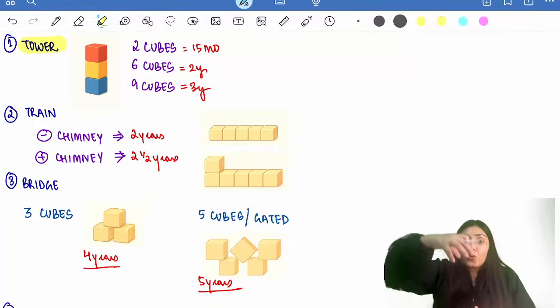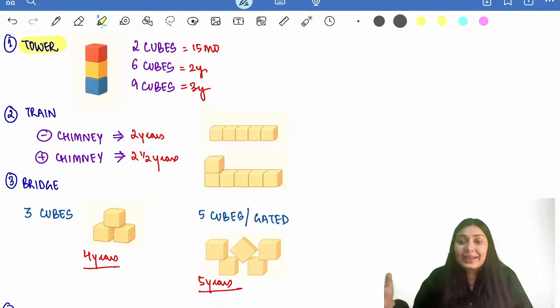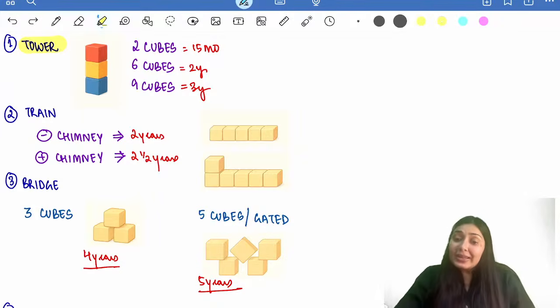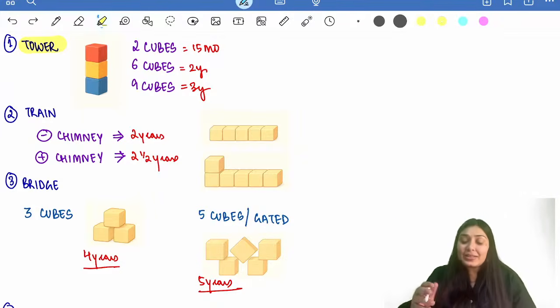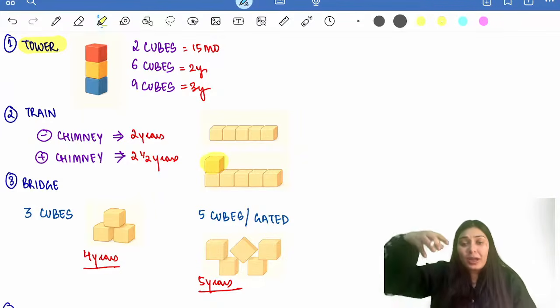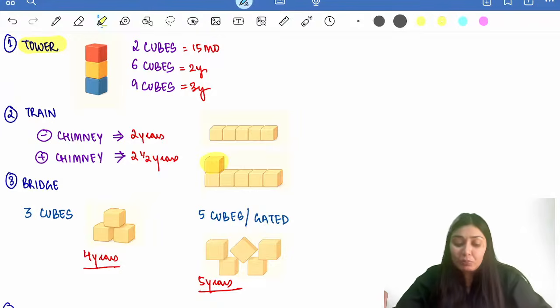Right? Now to go to this long tower, I need some vehicle. I need a train. So I will ask the child to make a train now. Firstly, the child will make a train without chimney. The child will stack the cubes like this, horizontally. This is train without chimney. Then we add a chimney. That is, you're going to add 1 cube above the first cube. This is the chimney.